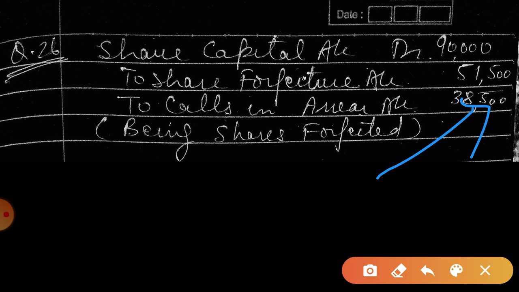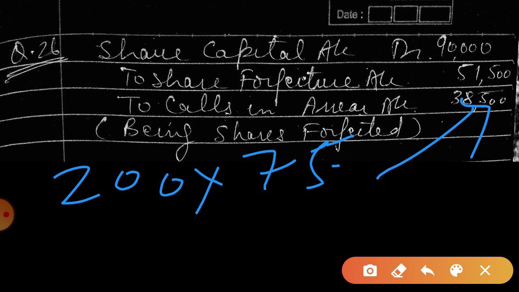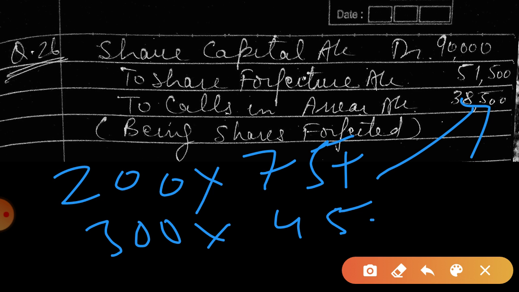So 200 into 75 plus 300 into 45 plus 400 into 25.